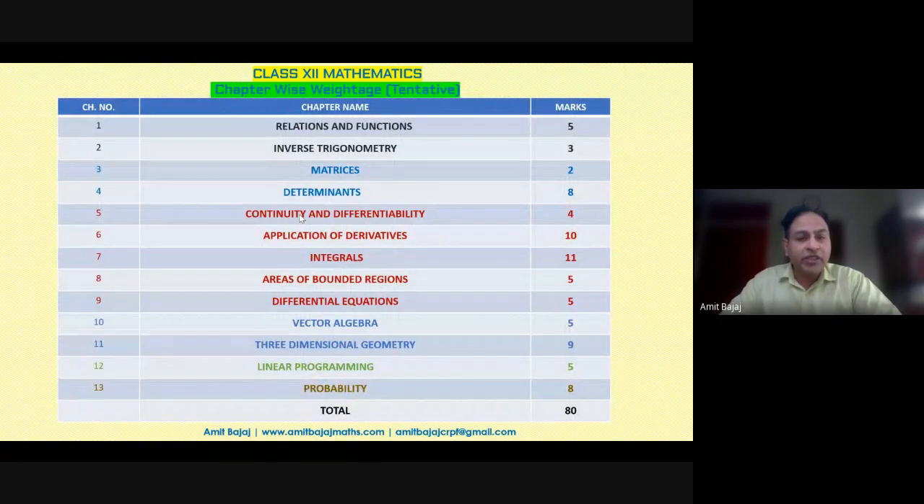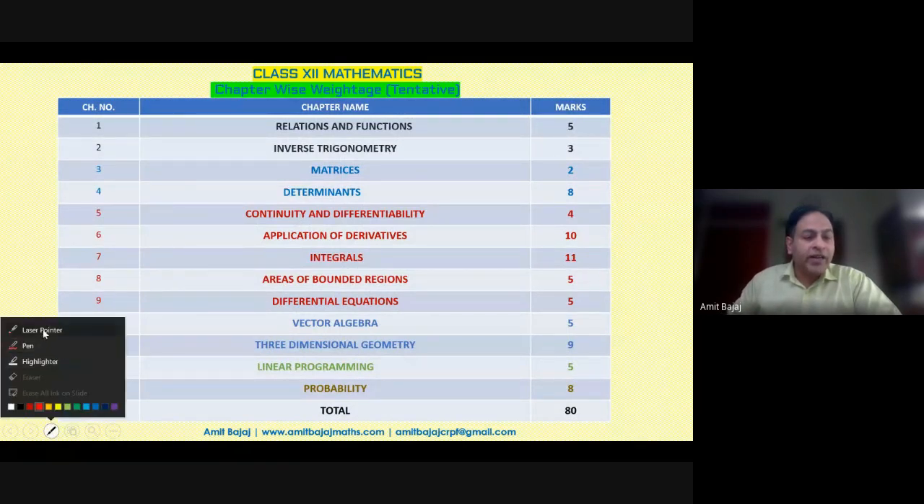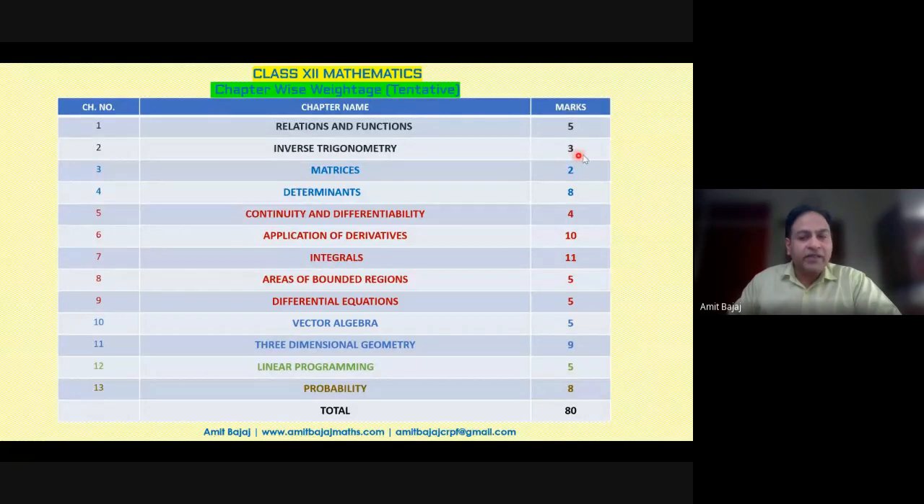Chapter wise weightage, and that's purely a tentative weightage. As I have already mentioned, CBSE never says, say for chapter number 1 and 2, that it is only 8 marks. But when we go through the sample paper released by CBSE, in relations and functions we find a 5 marks question and inverse trigonometry 3 marks. And there is also a choice between a question of relations and functions and inverse trigonometry, a 2 marker. So I've included that question in relations and functions.